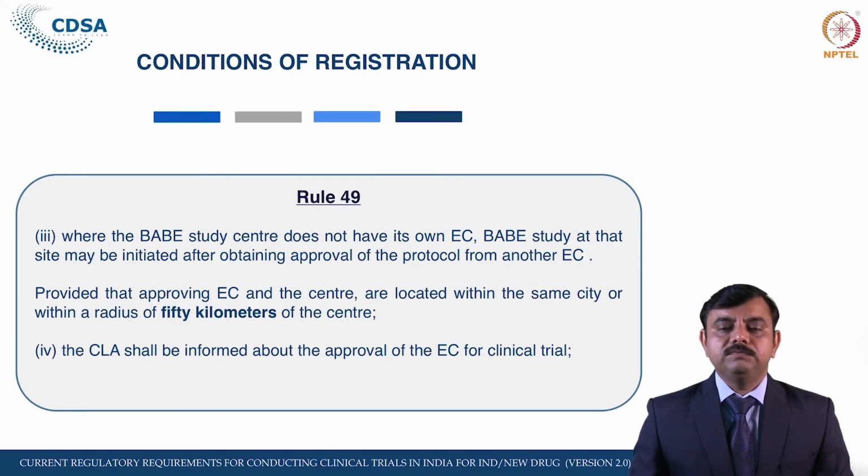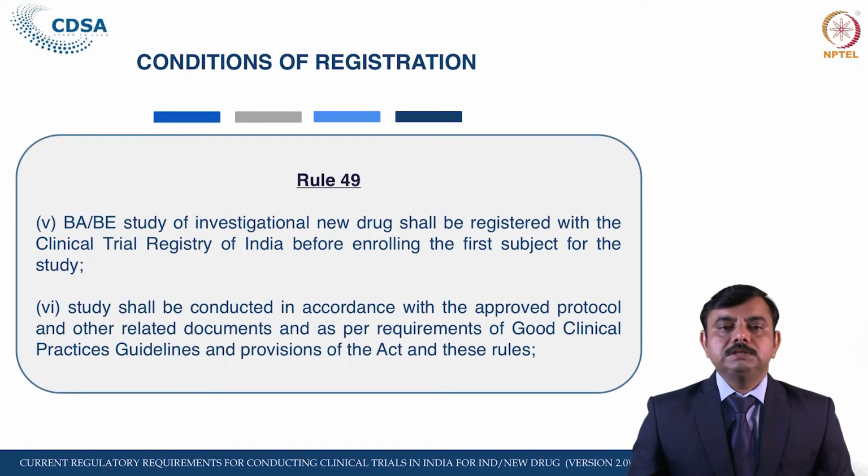The CLA shall be informed about the approval of the ethics committee for clinical trial. If the ethics committee approval has been taken after the approval has been granted by the Central Licensing Authority, that should be communicated to the Central Licensing Authority. Then next, a BAB study of an IND shall be registered with the CTRI, as we have mentioned, before enrolling the first subject.